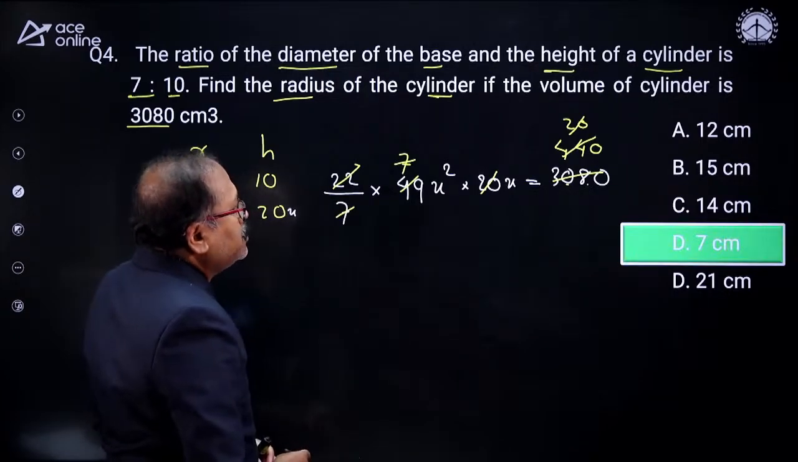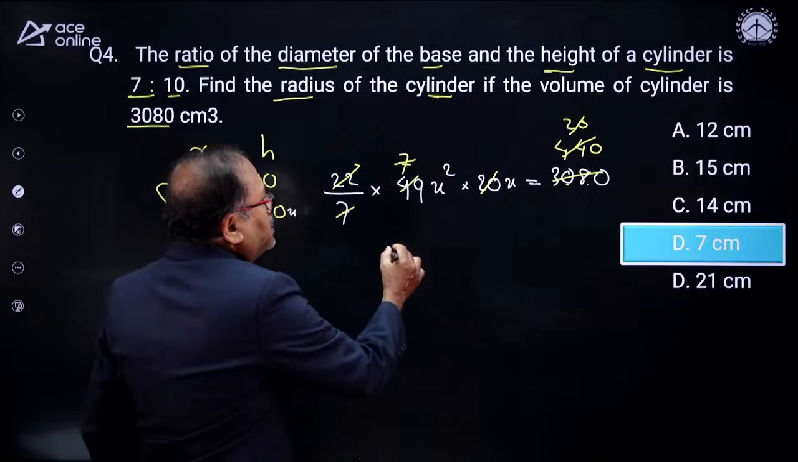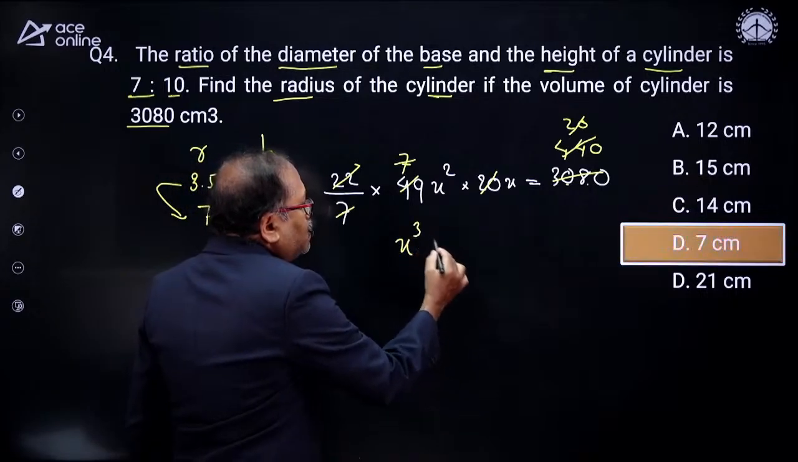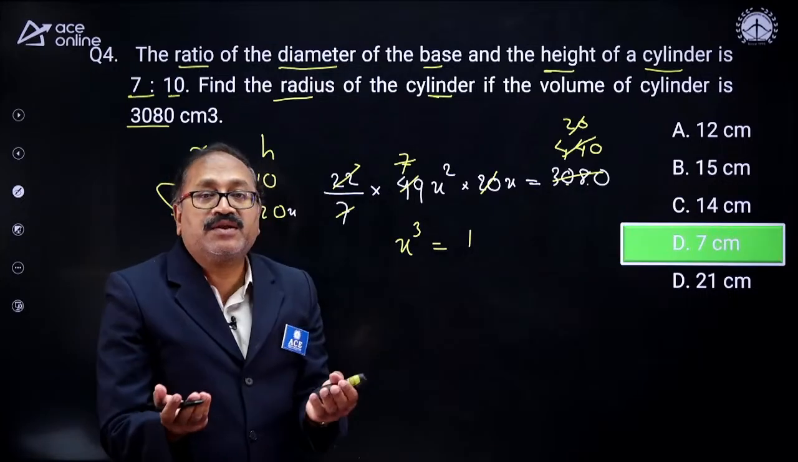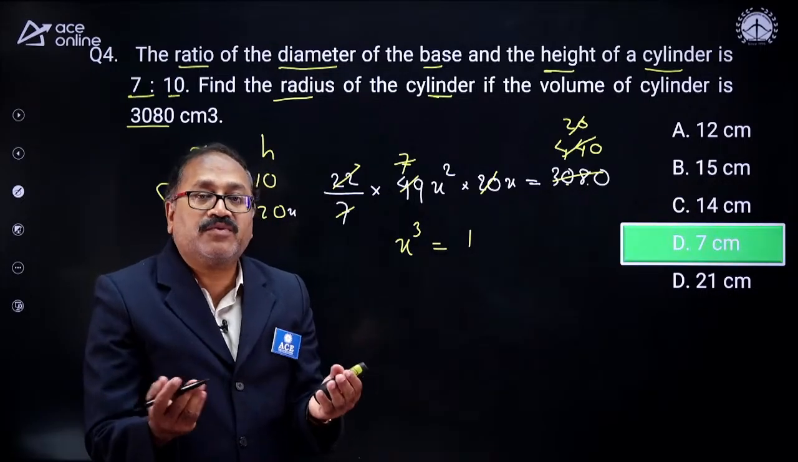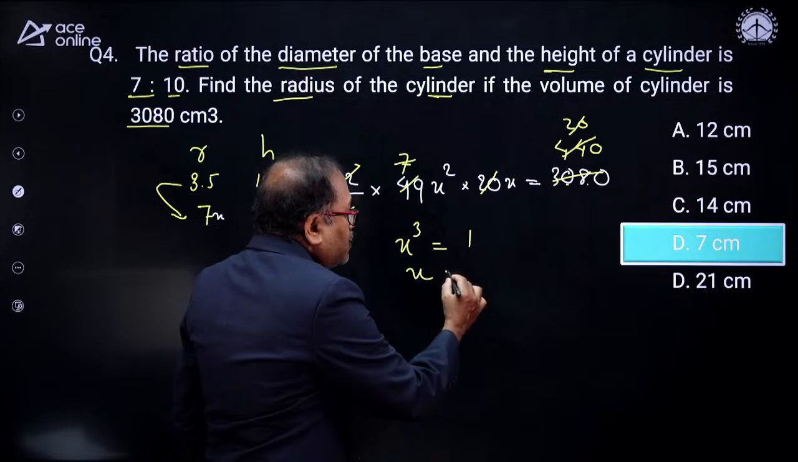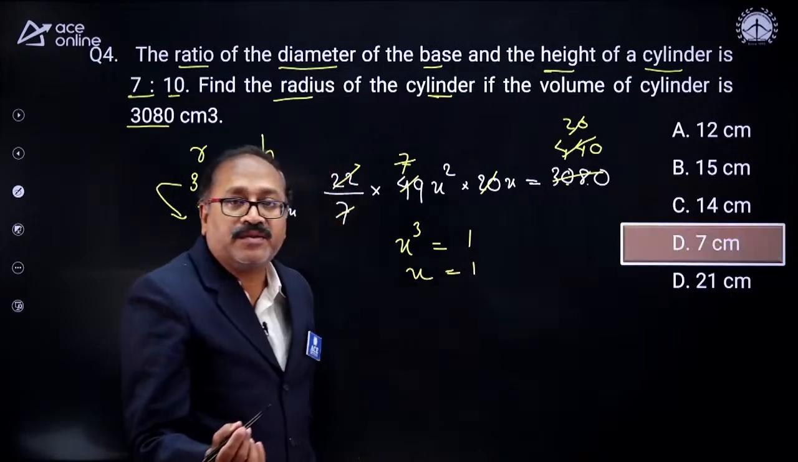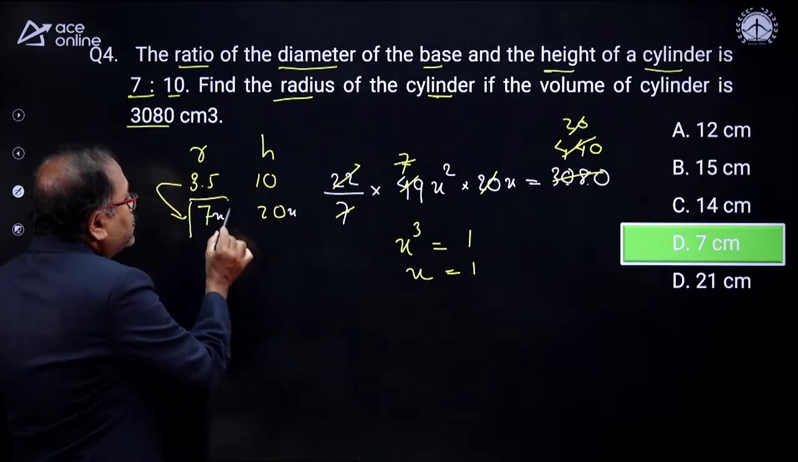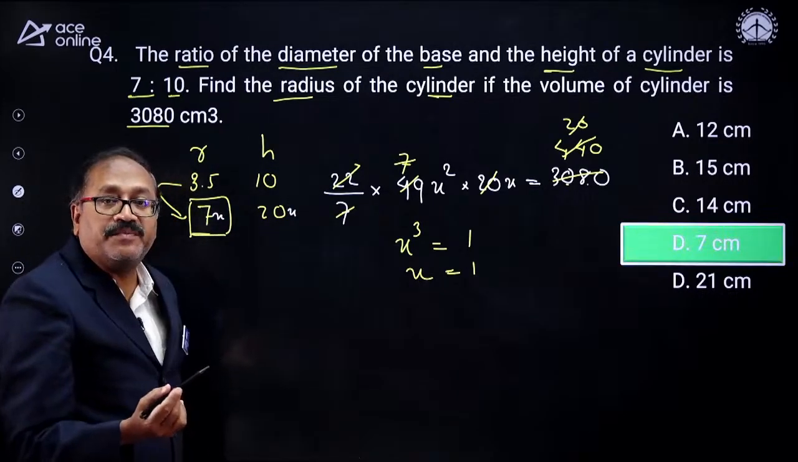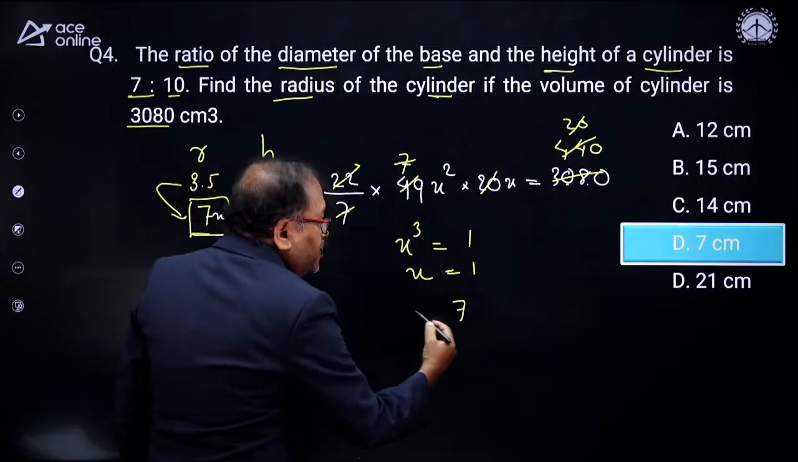So all got cancelled, right? Then I get x cube is equal to 1. If x cube is equal to 1, then obviously x is equal to 1. And if x is 1, then what is 7x? This is a radius. So 7x will be 7. This is what the radius is.